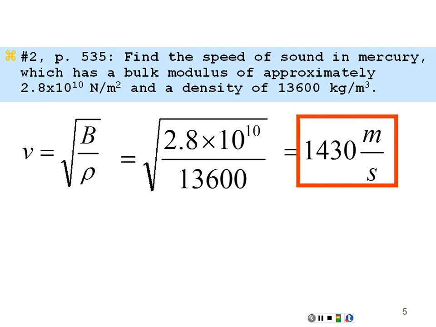So the speed of sound in mercury is a little bit more than 3 times the speed of sound in air. The speed of sound in air is 343 meters per second. So if you're listening for sound in air, that's how fast it would travel. If you were to, say, dip your head in mercury, it would travel actually more than 3 times faster. And so you would hear it 3 times faster. That could be an advantage, except you don't want to go around dipping your head in mercury. So please don't do what I suggest.